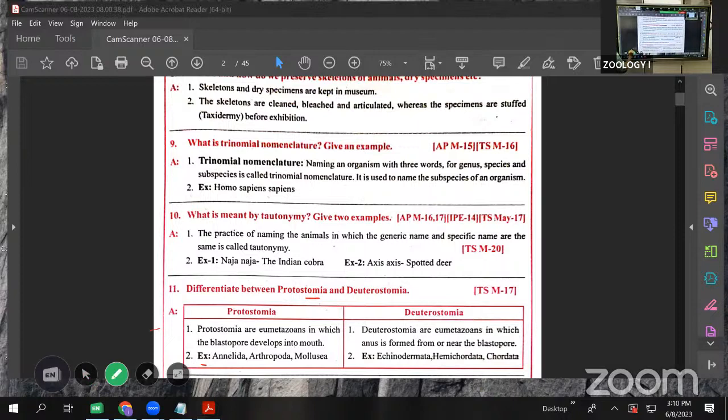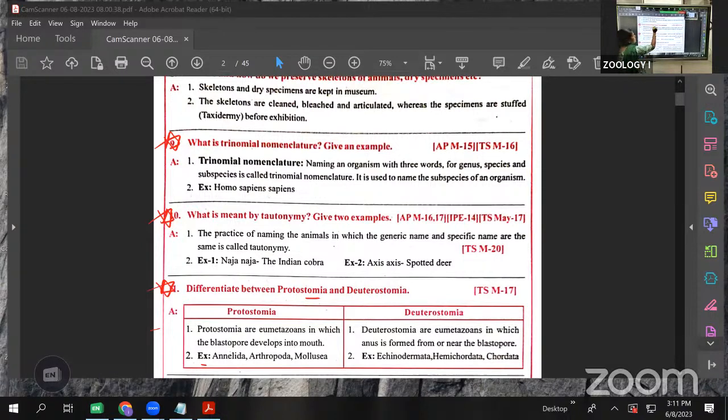Next, the next most important one. These three are very, very important: the trinomial nomenclature, taxonomy, and the difference between protostomia and deuterostomia. These questions come repeatedly. Listen clearly.